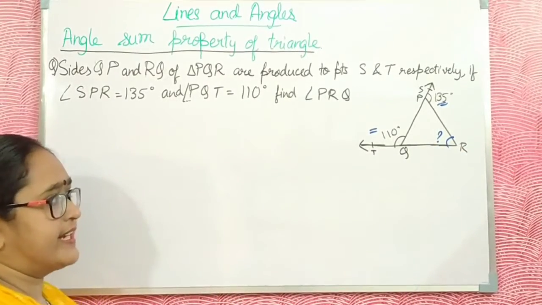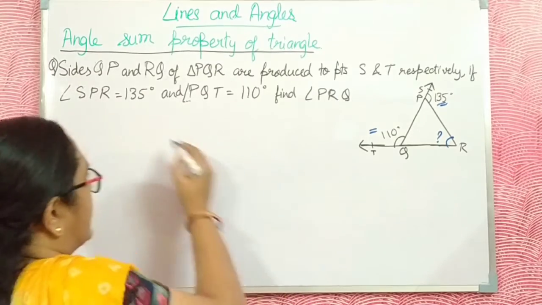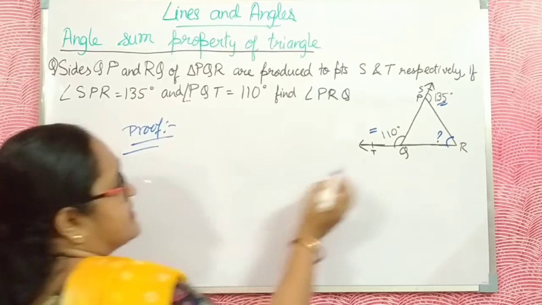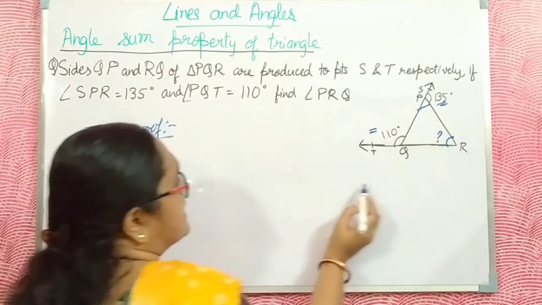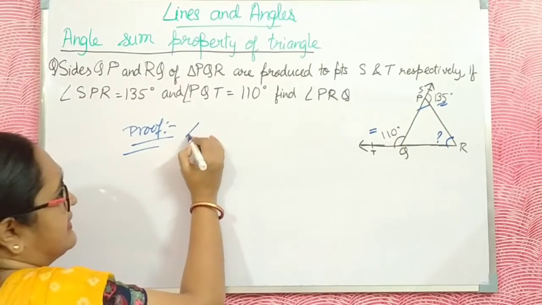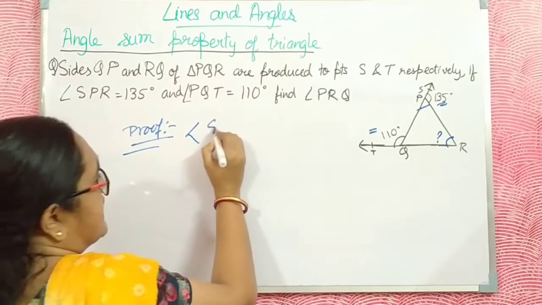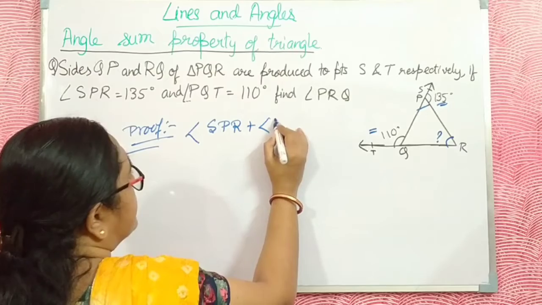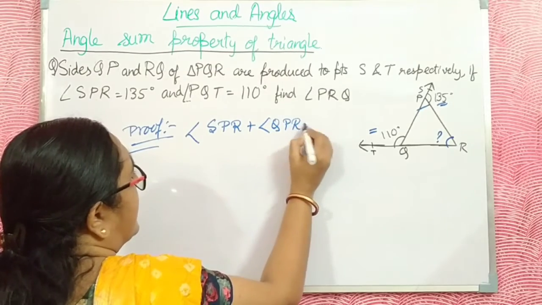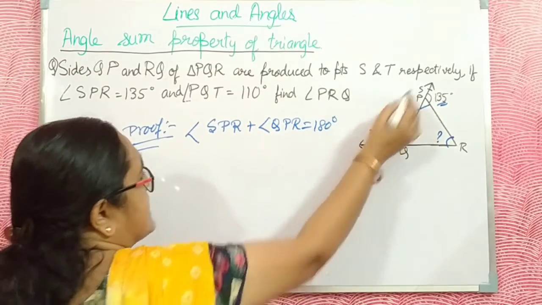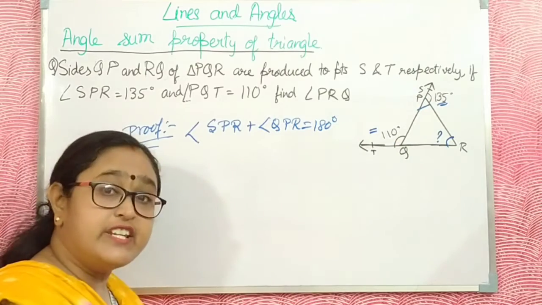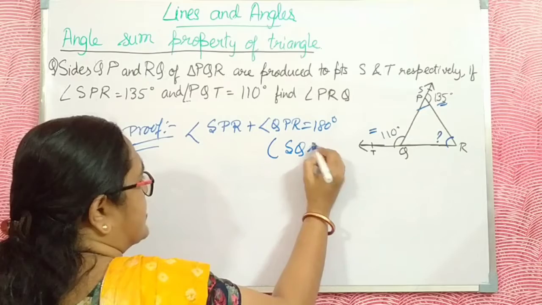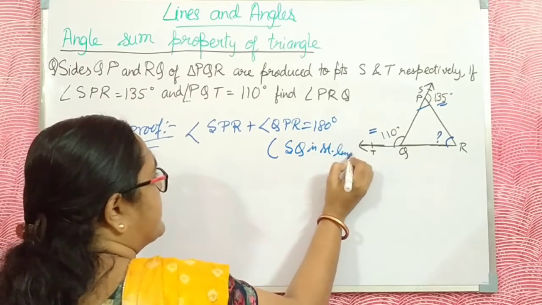This is the given data, and let us start from here. Angle SPR plus angle QPR is 180 degrees, as this is a straight line, the linear pair I already mentioned. SQ is a straight line. This is a linear pair.